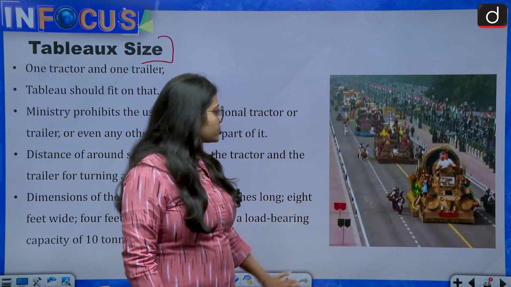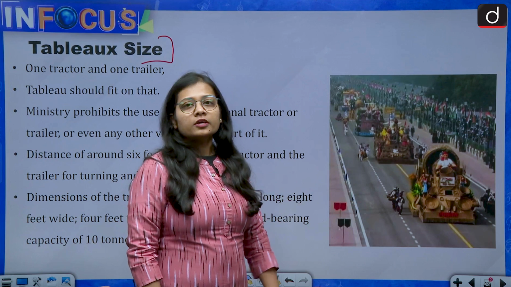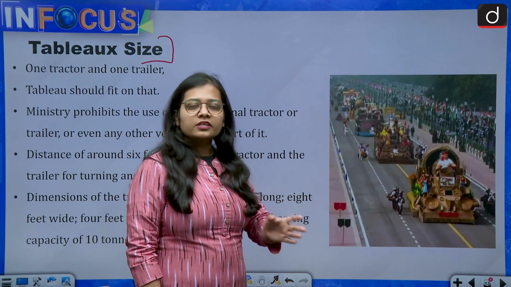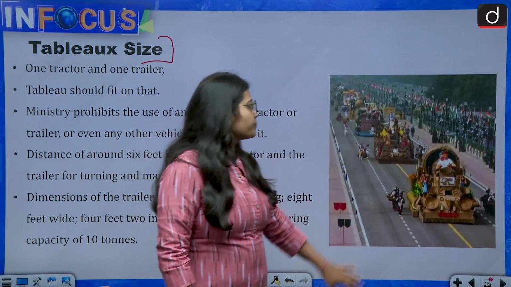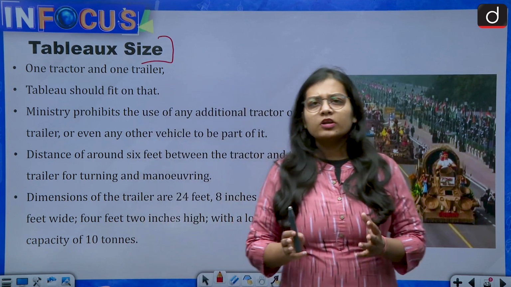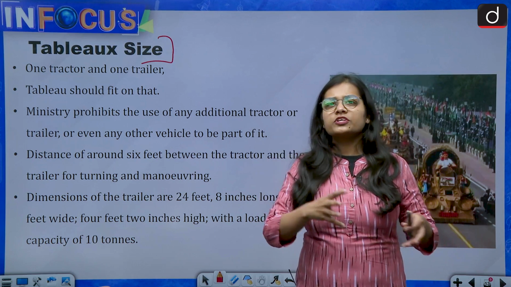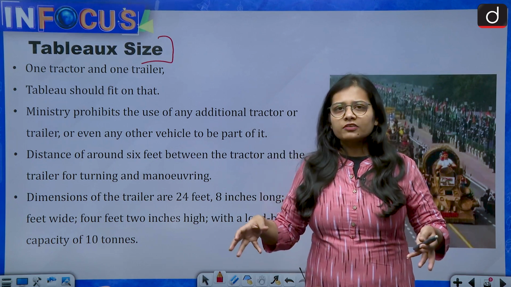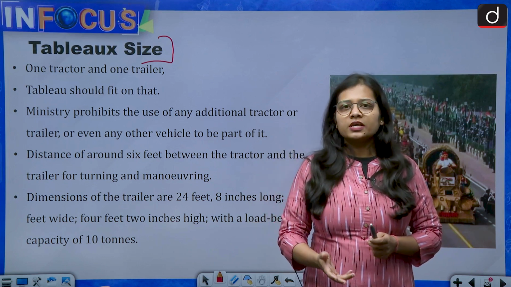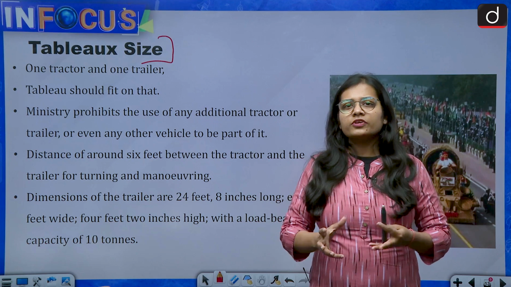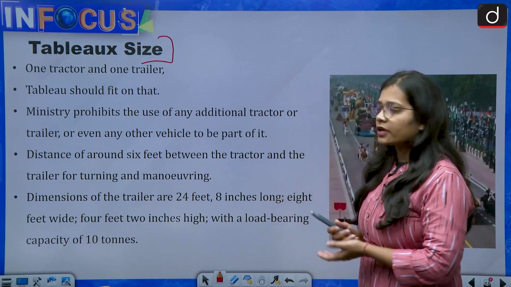Okay, look at this picture. These are the tableaus which walk in the Republic Day parade. So these are the tableaus which you can see. There must be a particular size of the tableau, because if there were no fixed size, every state would be using a different size tableau. But what we see on the television screen is that almost every state has the same size of tableau. So what is that size?